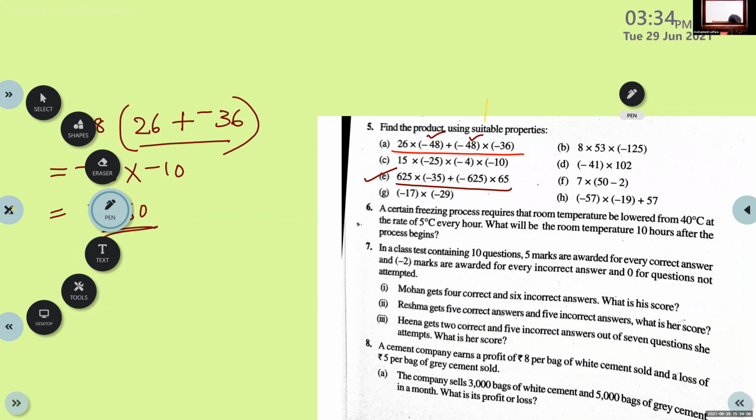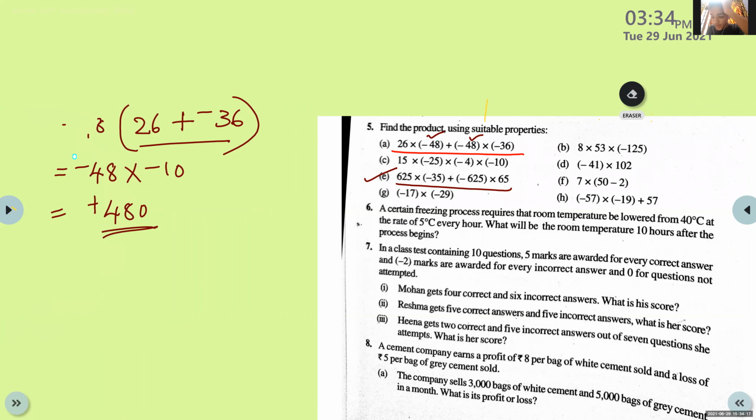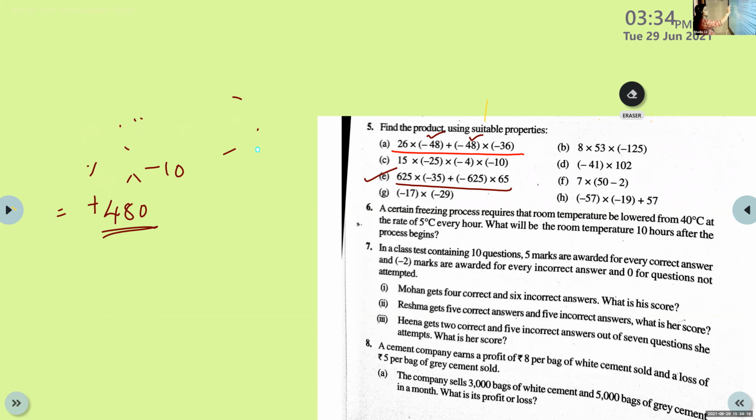E is different. The signs are different. Then what will you do? That is the question. Okay, ma'am. We will try. Try yourself. Then I will explain. Otherwise, you will not have any interest. You try to do it and find out the answer. Okay, this is the problem we are doing.